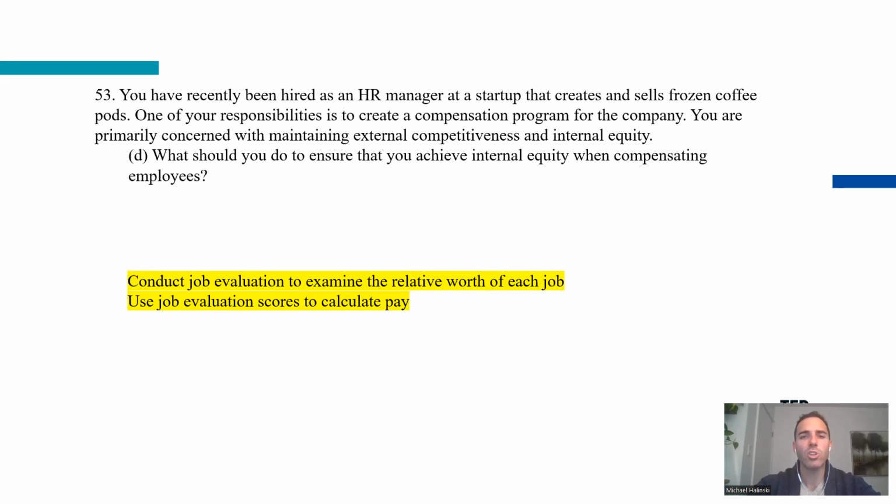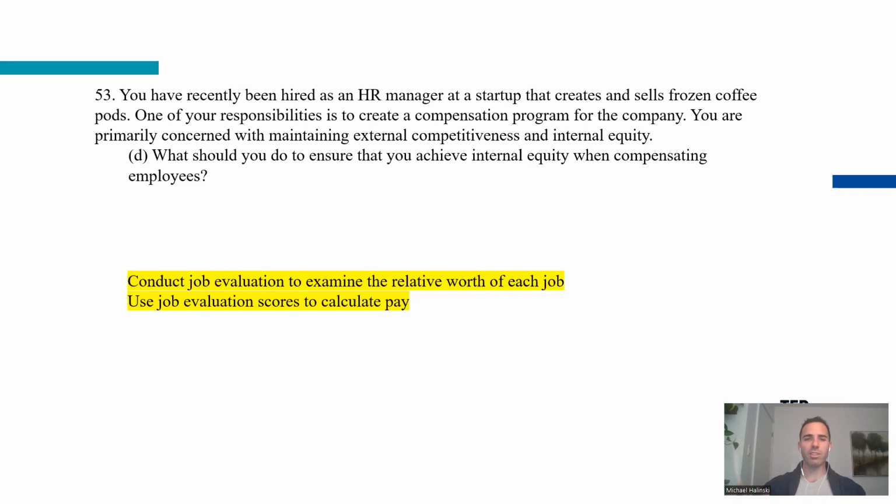And then what should you do to ensure that you achieve internal equity when compensating employees? In order to make sure that everybody's paid equitably in the organization, not equally, which is different, because you can still make more money than other people depending on the type of work you're contributing to the organization, you conduct a job evaluation.